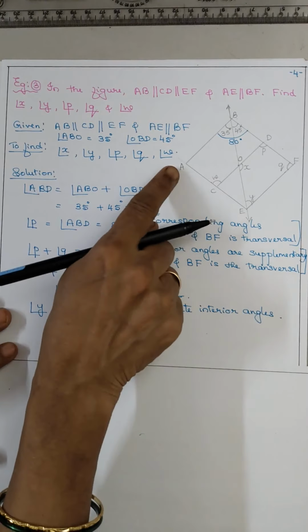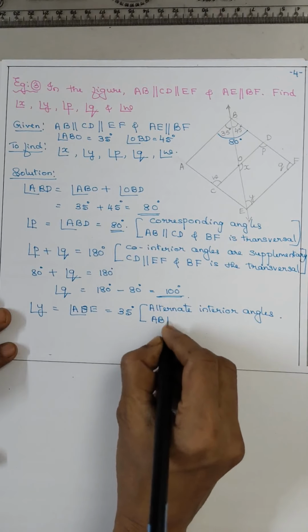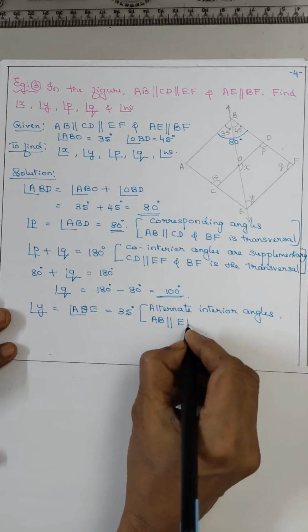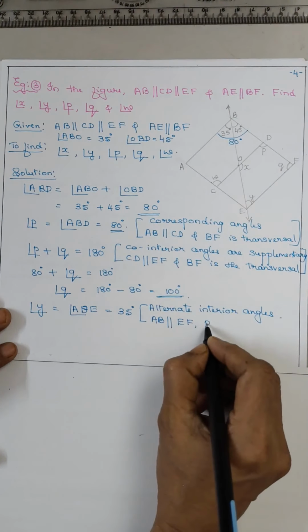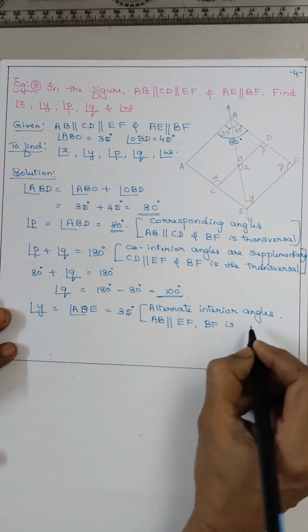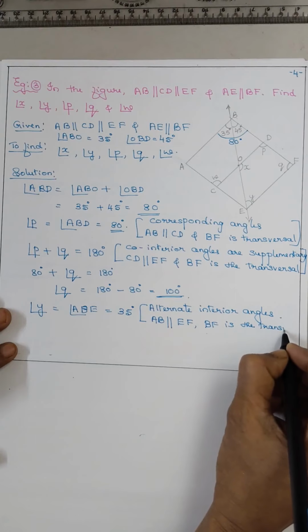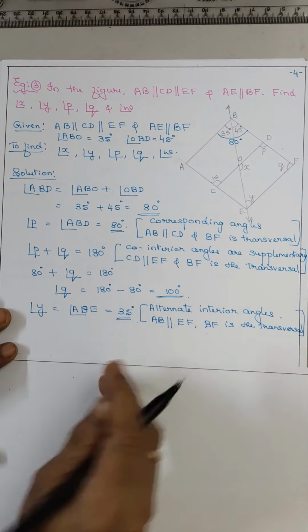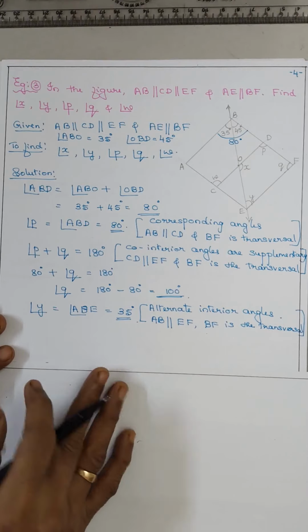Now which are the lines we have taken? AB parallel to EF and this is BE, the transversal. Is it clear? Hope all students are understanding. Now Y we finished. Next we will go to X.